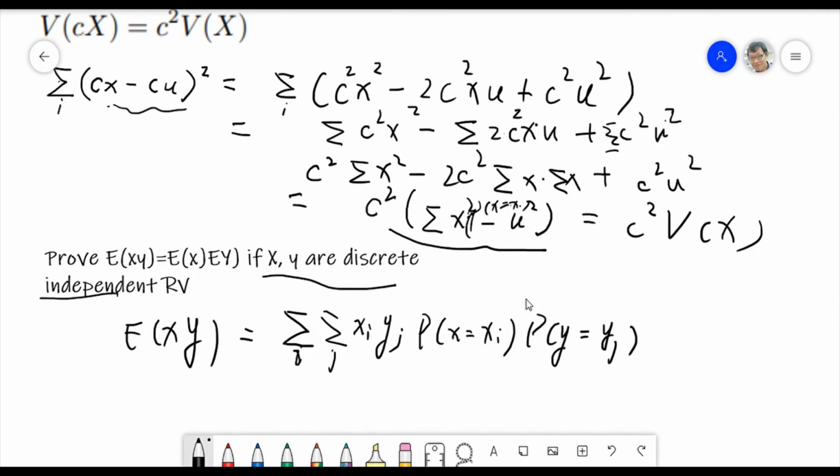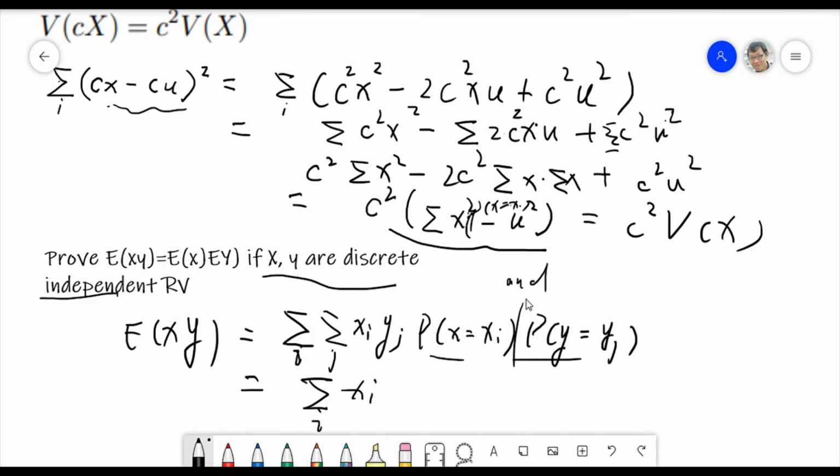And this is E(XY), right? So let's just rewrite it. Why can we rewrite it this way? Because they are discrete. Otherwise you cannot, because this is equal to the intersection, right?